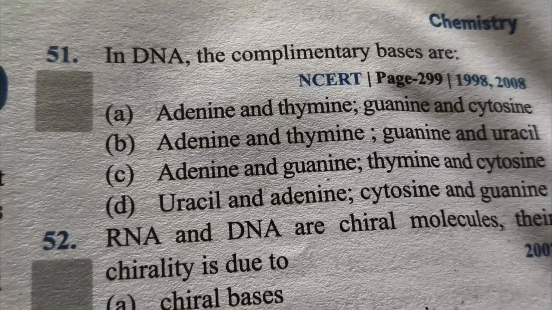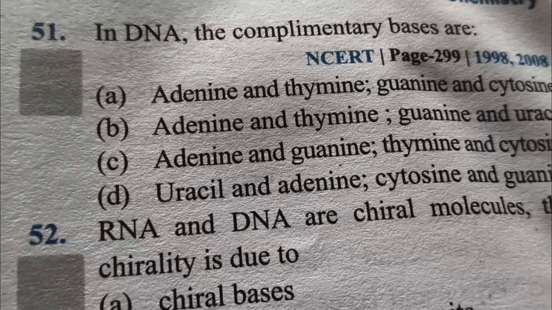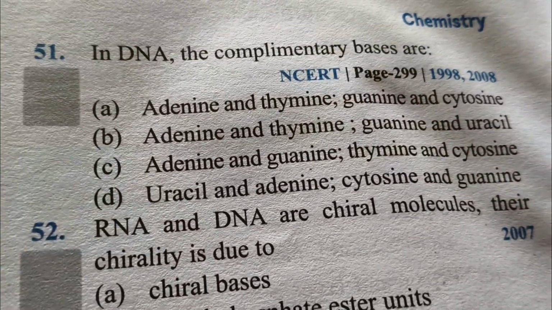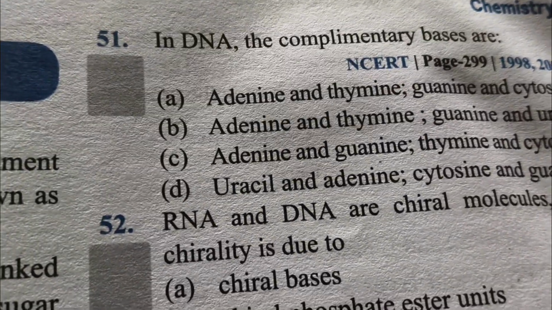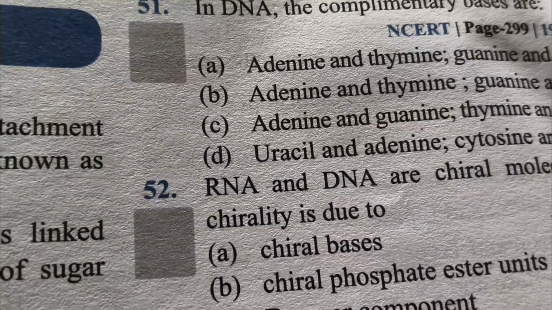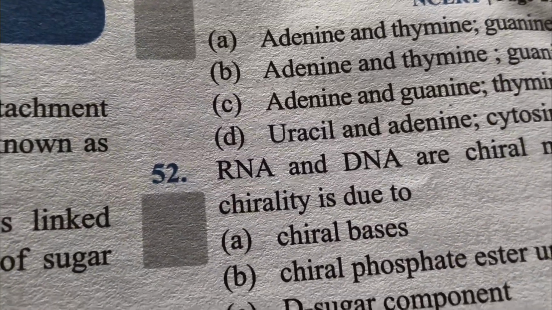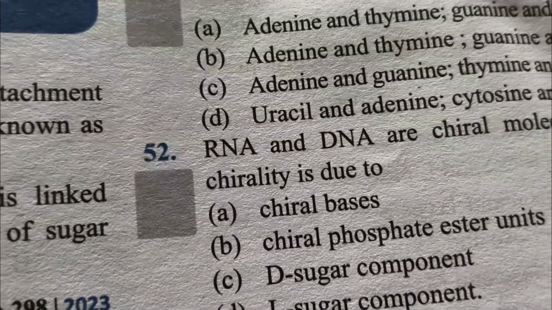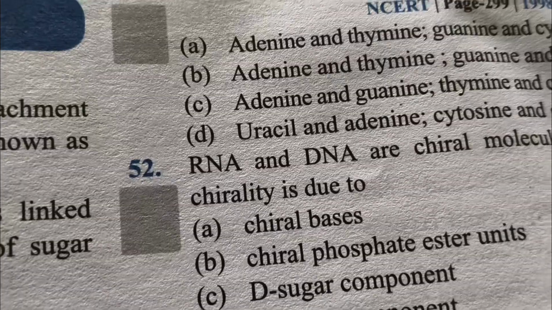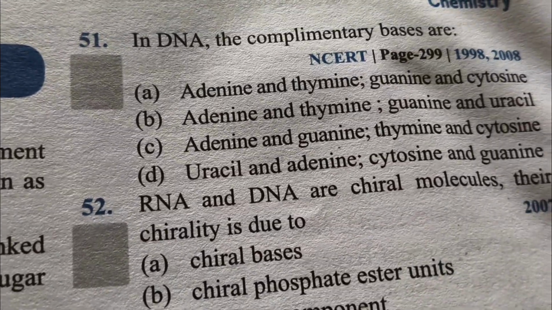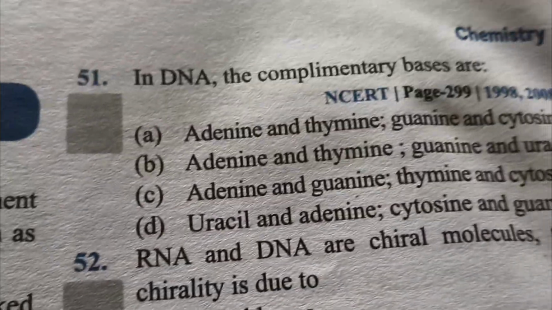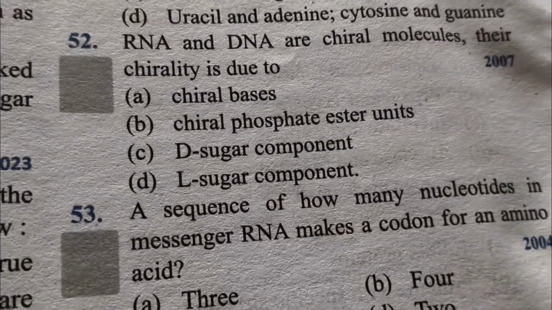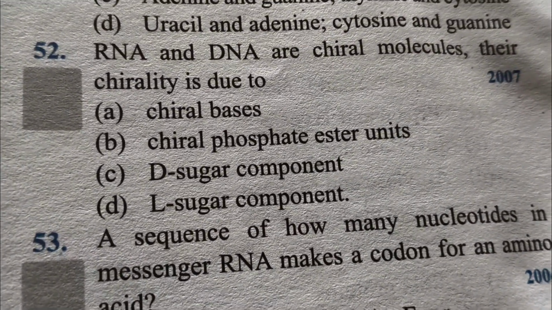51 এ চলে আসি আমরা। 51 এ কি আছে? In DNA the complementary bases are. In DNA the complementary bases are adenine, আমরা কি জানি? Adenine, thymine, guanine and cytosine. The genetic information of a cell is contained in the sequence of bases A, T, G and C in DNA molecule. So আমাদেরকে দেখতে হবে কোথায় আছে adenine, thymine, guanine and cytosine. So answer option number A তে আছে.